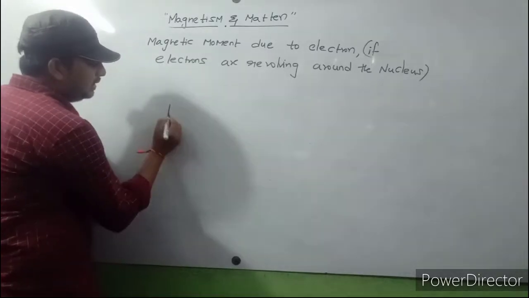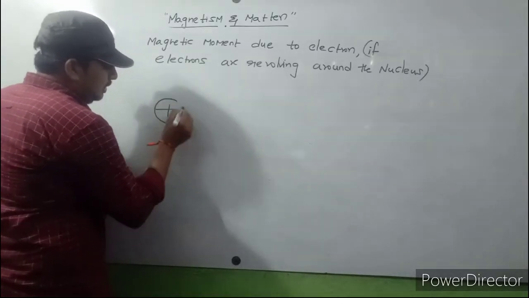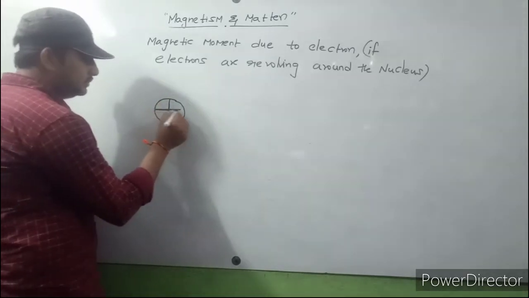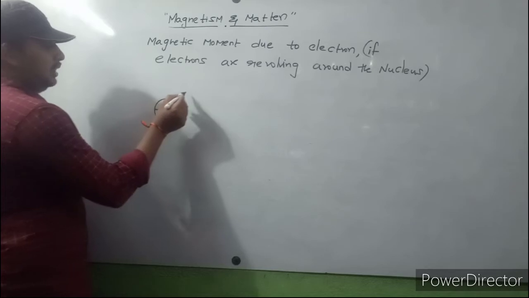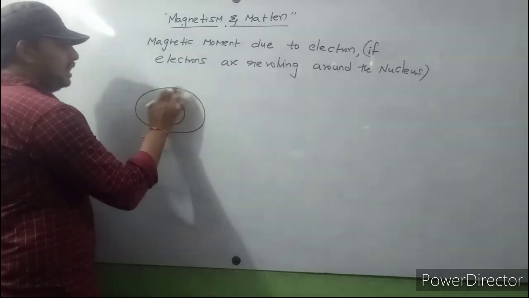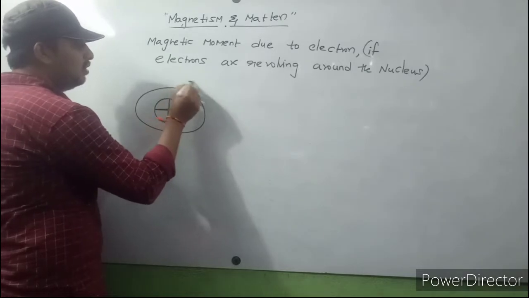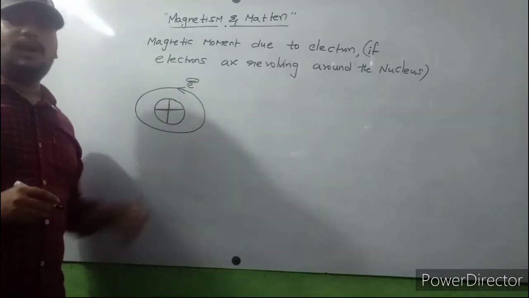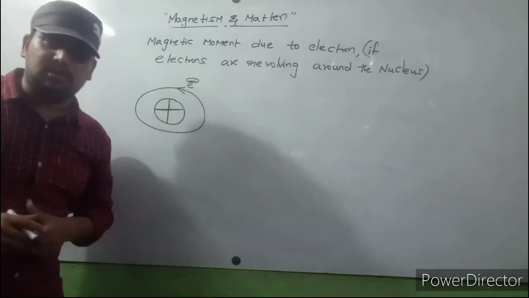Let us consider an atom. Every atom contains a nucleus at its center, which is positive charge. If electrons are revolving around the nucleus in a closed circular path, what is the magnetic moment of that electron?